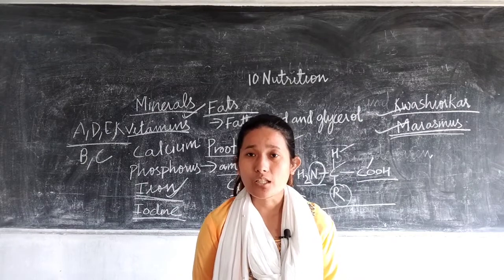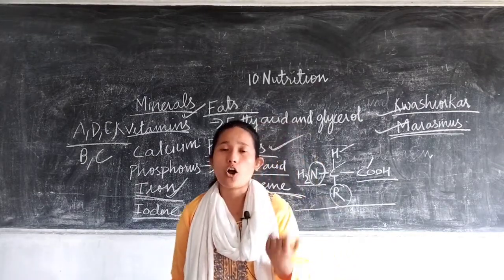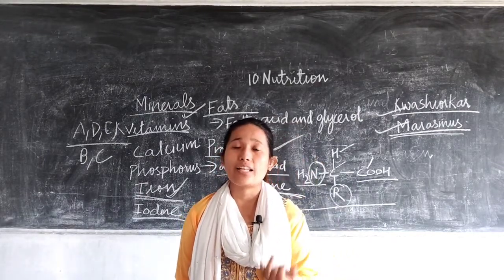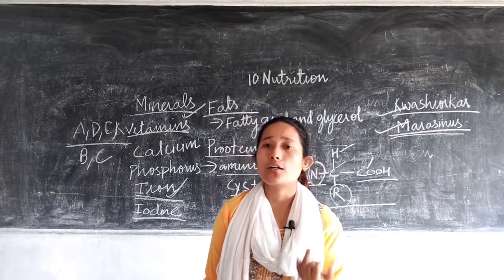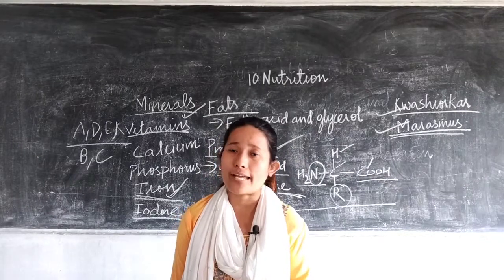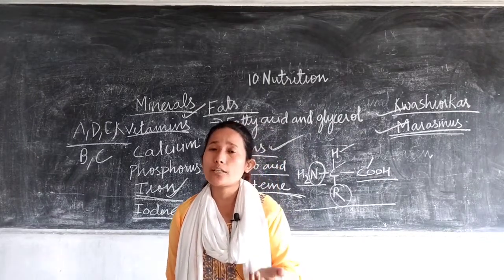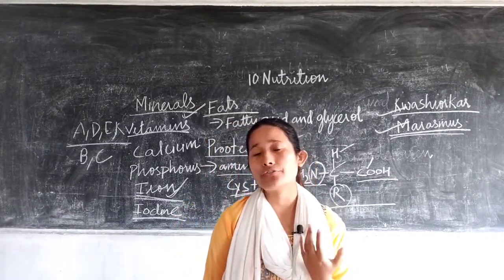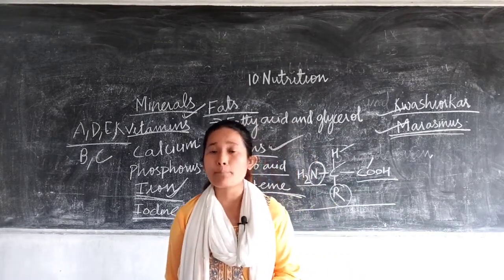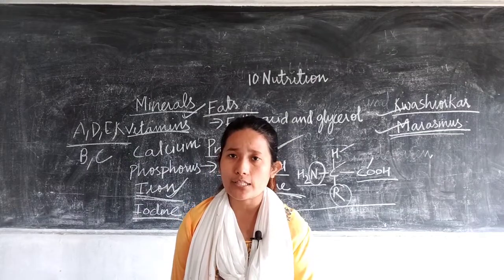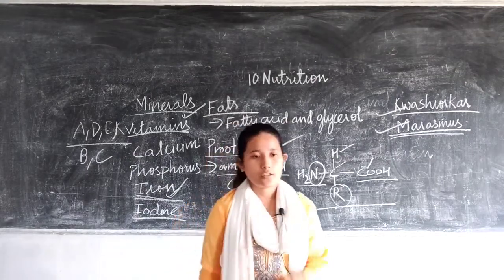If you talk according to lifestyle, laborers work day and night, so they need more energy to carry out the work. Their food needs more carbohydrates, because carbohydrates provide energy.